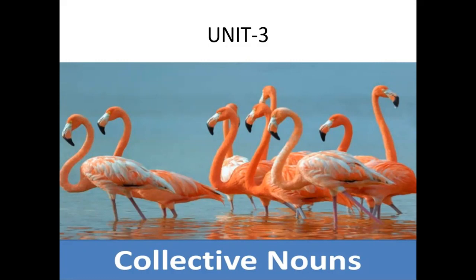In our previous video, we learned what a noun is, and in kinds of nouns, we already learned common noun and proper noun. Today, we will continue with collective nouns. What is a collective noun?